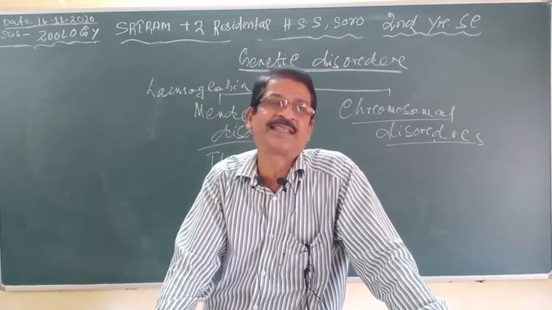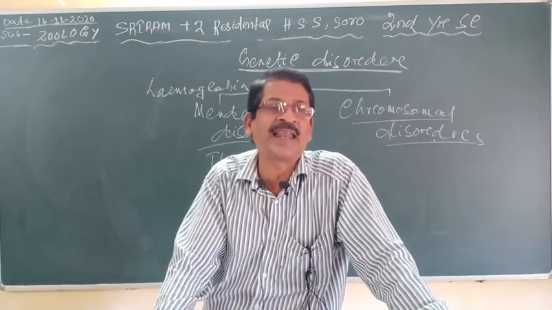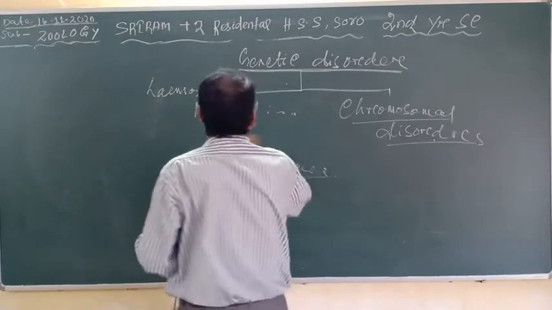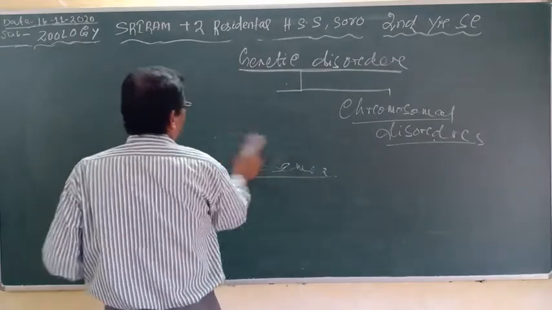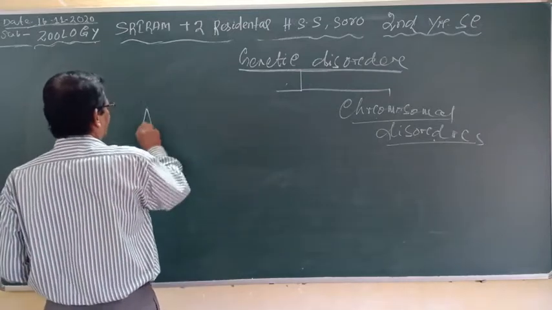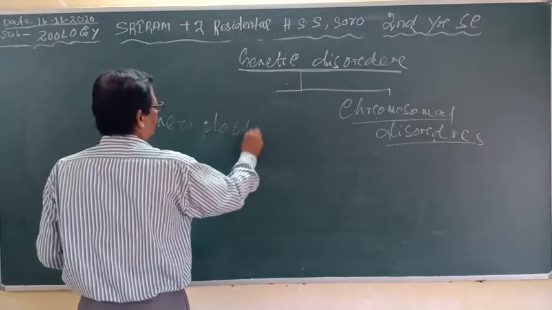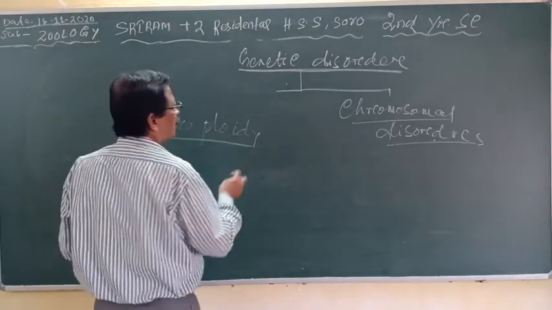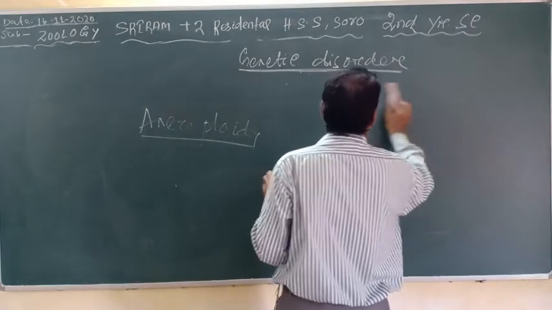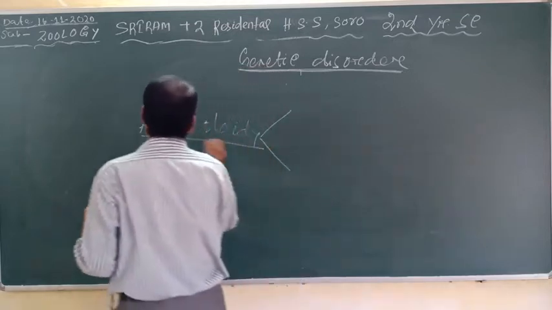Any change in the number of chromosomes in the cell is called aneuploidy. Clear? When the total number of chromosomes either increases or decreases, that condition is called aneuploidy.